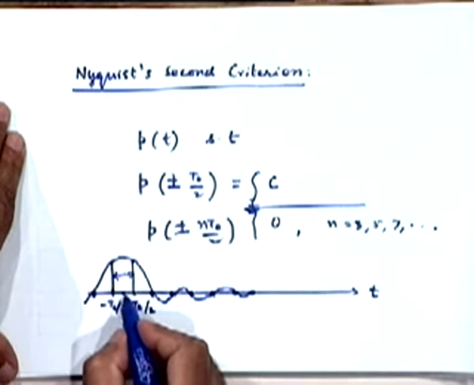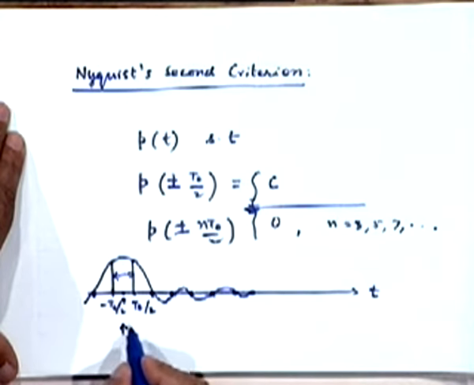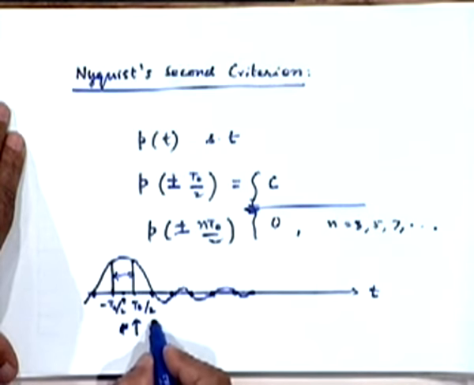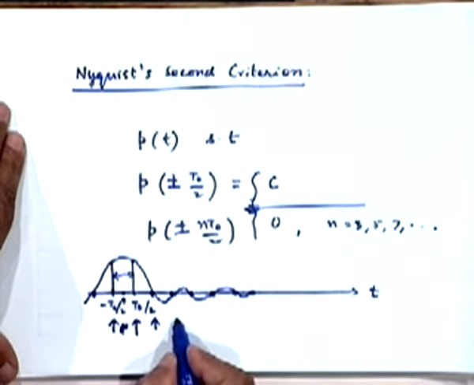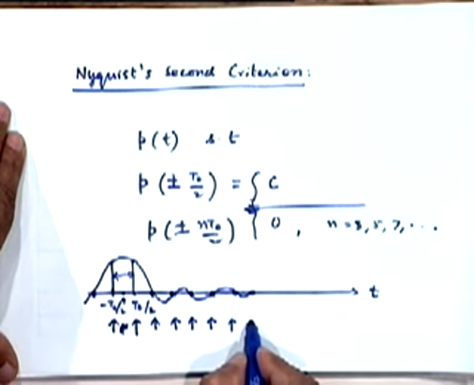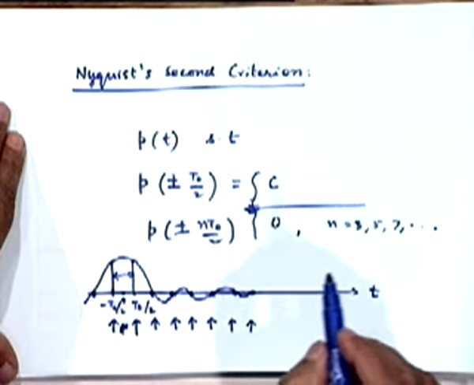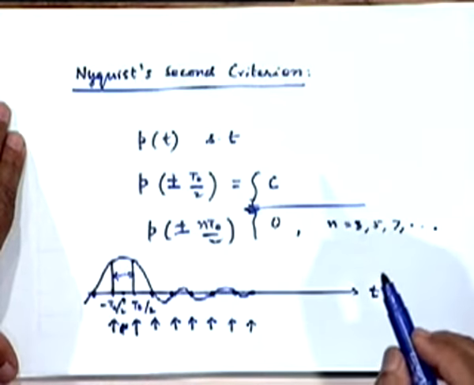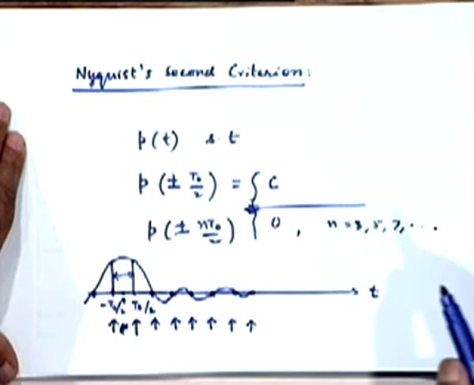Because what I'm going to sample is not at these points. My sampling points are not going to be these. My sampling points are going to be these. So you will have ISI coming from the previous sample. This is precisely what I was going to explain next. Okay. These are going to be my sampling points. Sampling points are going to be not at multiples of T0, but at multiples of T0 by 2, and obviously since my sampling interval has to be T0, I have taken odd values here. There is no need for even values. Okay, I am not going to look at here or here. Alright.